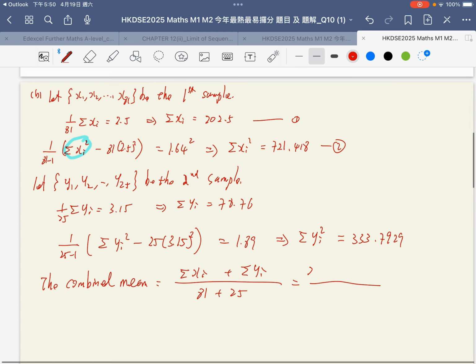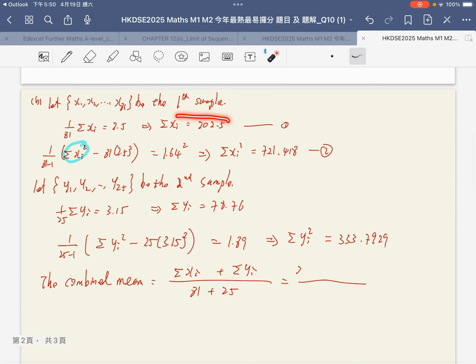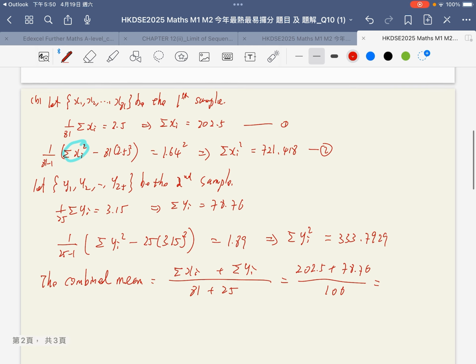The total sum of x here, the total sum of y here, that is 202.5 plus 78.75 over 106. The combined mean should be equal to 1125 over 424. Yes, so great.